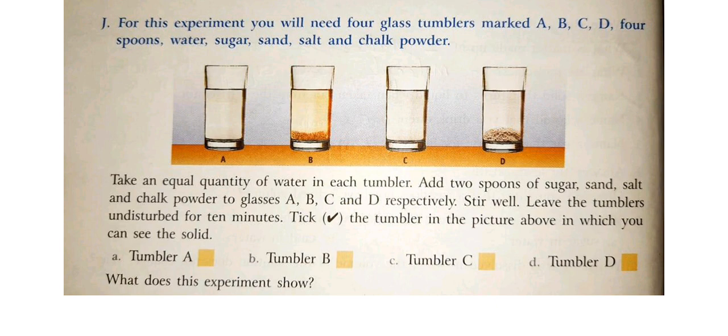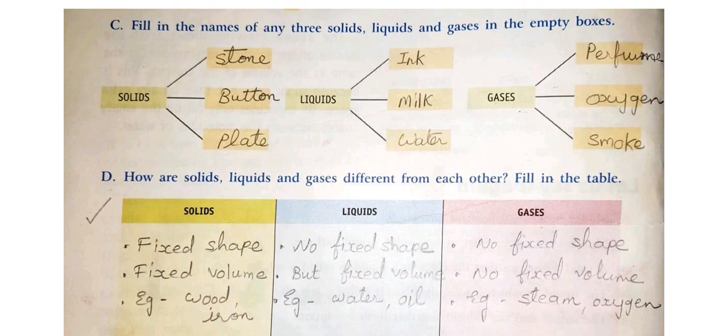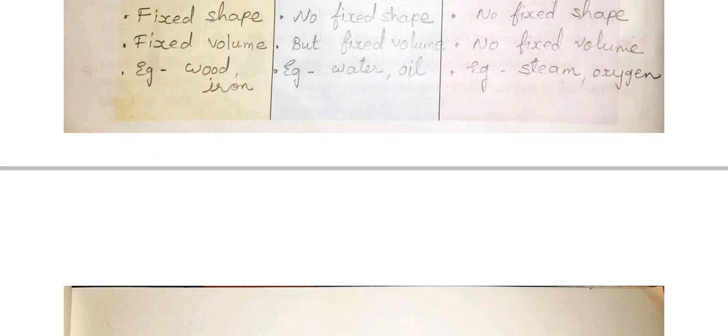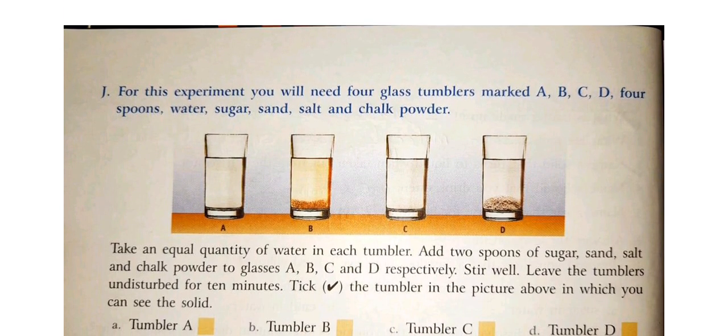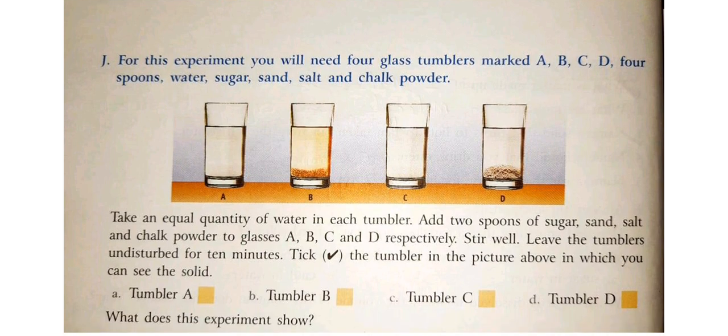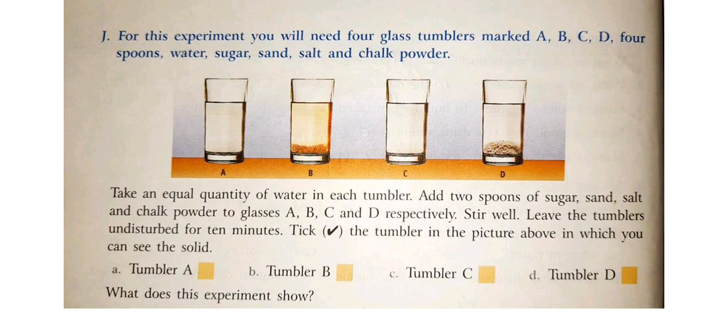So students, again I am repeating, questions C and D. Questions C and D you have to write in your textbook as it is, page number 46. Question E, only the question answer today you have to write in your classwork book. And this experiment we are doing for our learning. There you don't have to write anything in your textbook. Only B and D you have to tick mark correct. That same prep will be given in your ERP. You can check your ERP also.